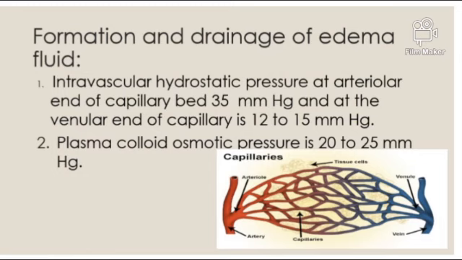Now, if there is lymphatic obstruction, abnormally increased hydrostatic pressure, or greatly decreased osmotic pressure, then edema will occur.